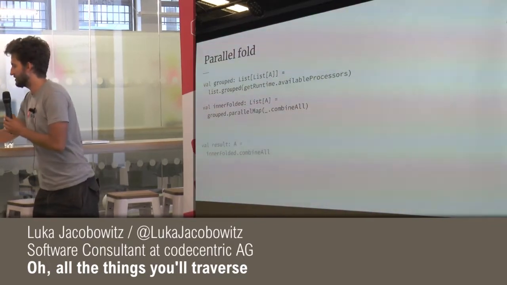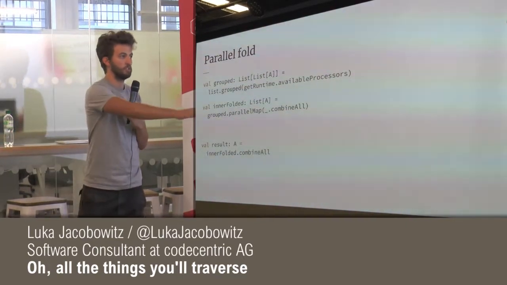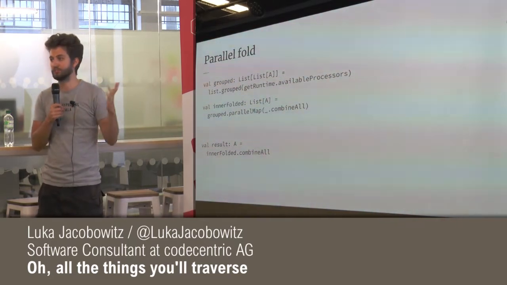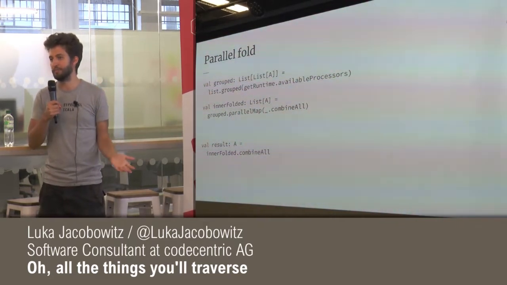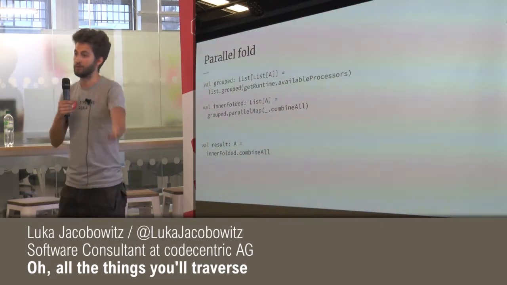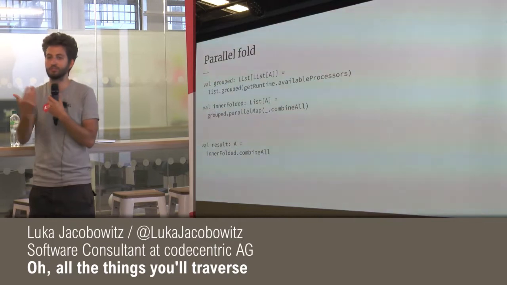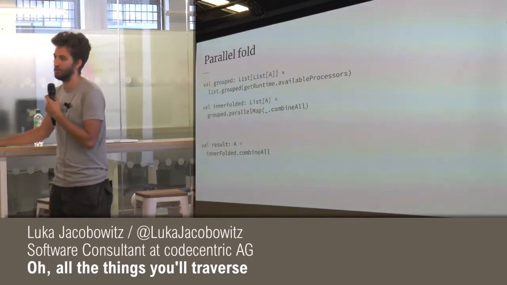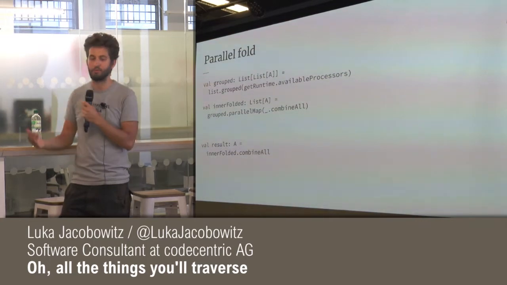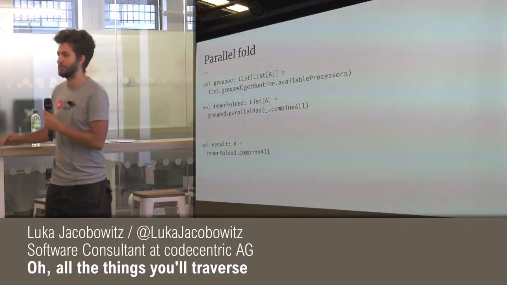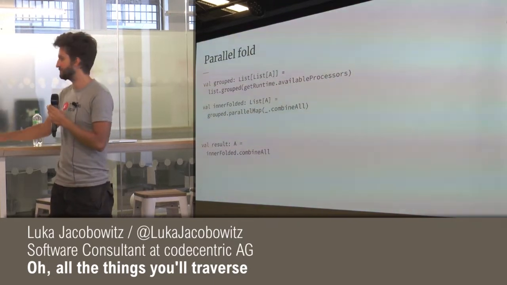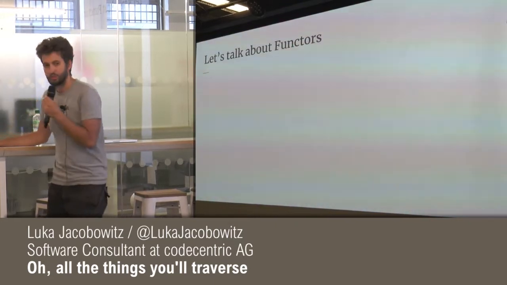And then once we've done that, we can just use combine all to get the end result. And now, if this list was very large, we can get a huge speed up because we've basically parallelized a lot of that aggregation work. And that is exactly what monoids give us. So I think that might showcase why these laws are important and why it's cool to have these abstractions with laws that give us certain guarantees. Right, so that was monoids.